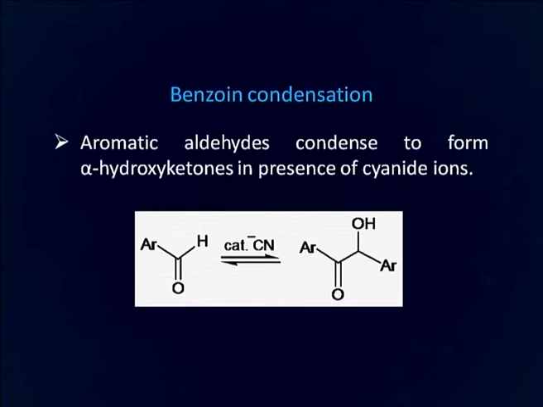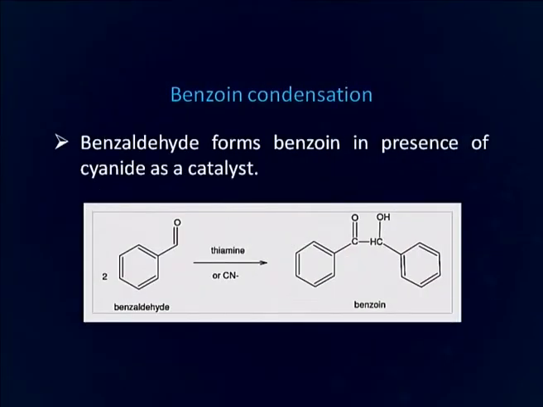Aromatic aldehydes condense to form alpha hydroxy ketones in presence of cyanide ions. This is benzaldehyde, which upon reaction with cyanide ion gives an alpha hydroxy ketone. Benzaldehyde forms benzoin in presence of cyanide ions as catalyst. As you can see here, this is a benzaldehyde molecule and upon reaction with cyanide ions, it gives benzoin.